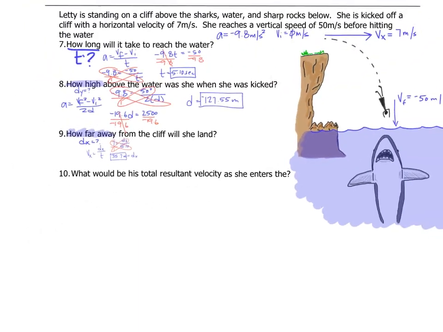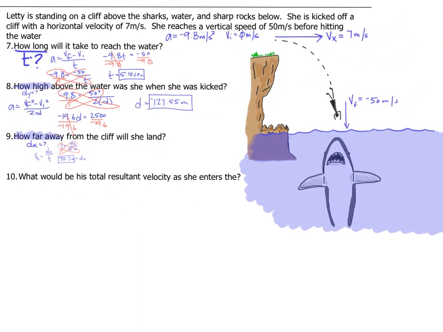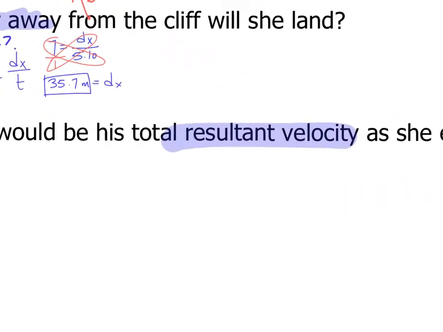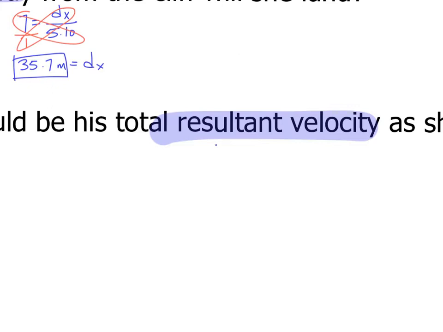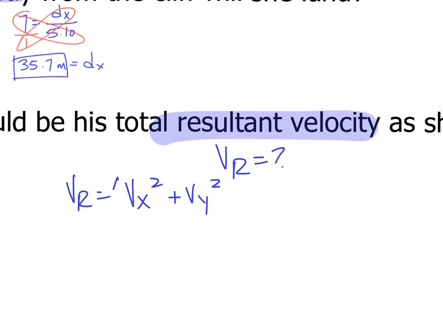And the last one here, number 10, what would be the resultant velocity? So resultant velocity is how fast she's moving at an angle, so not true vertical or true horizontal. It's moving at that angle, combining those two velocities. So the resultant velocity is vR, and vR is equal to horizontal velocity squared plus vertical velocity squared, all under the square root. My horizontal velocity was given to me, and that was 7.